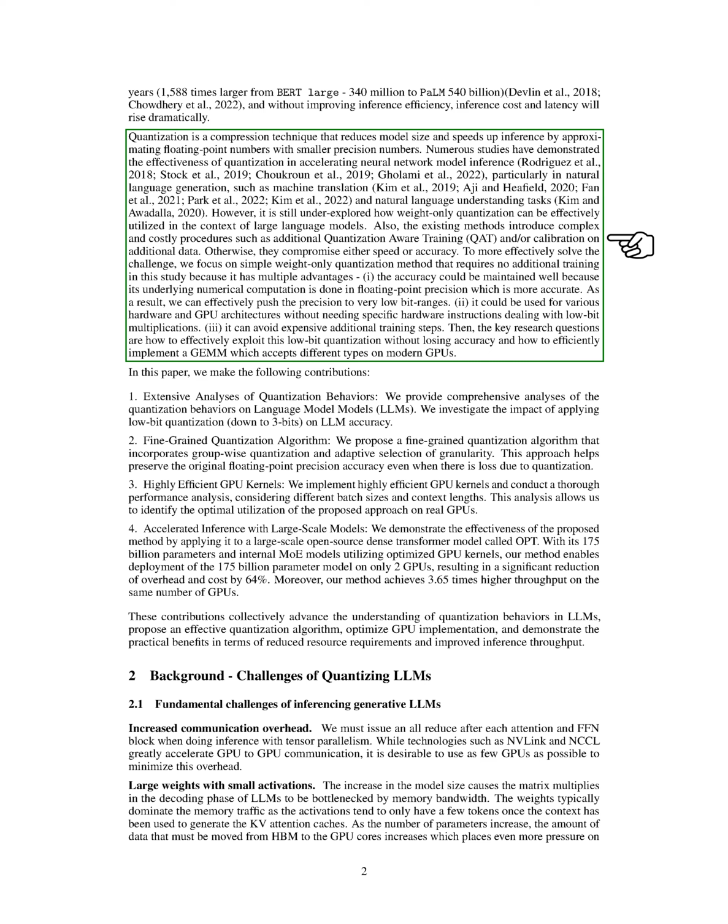This method has several advantages. It maintains accuracy because its underlying numerical computation is done in floating point precision. It can be used for various hardware and GPU architectures without needing specific hardware instructions, and it avoids expensive additional training steps. Our research questions are: how can we effectively use this low-bit quantization without losing accuracy, and how can we efficiently implement a general matrix-to-matrix multiplication, GEMM, that accepts different types on modern GPUs?